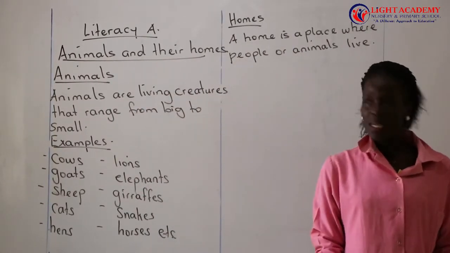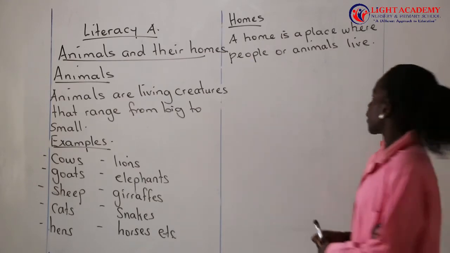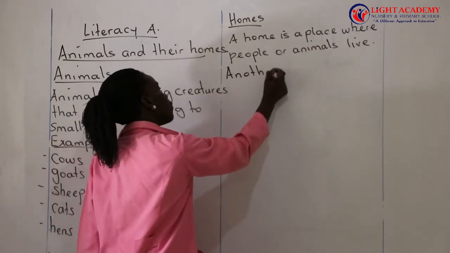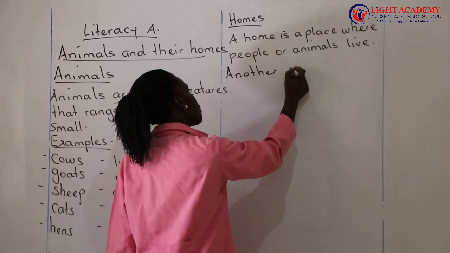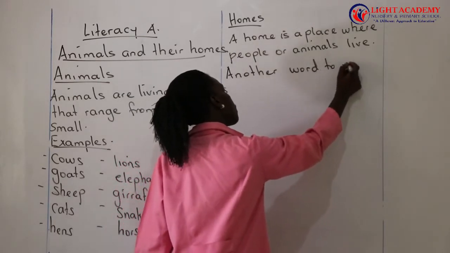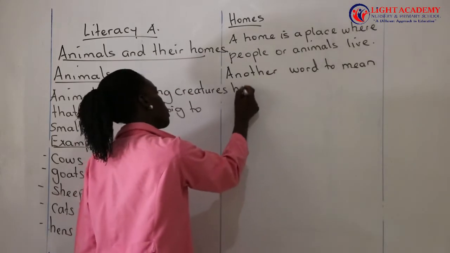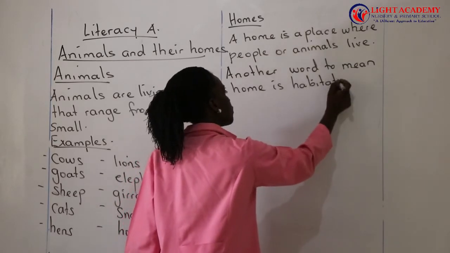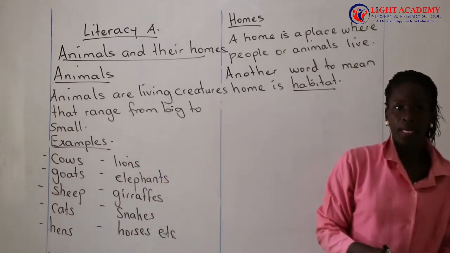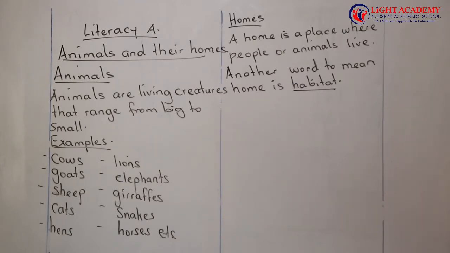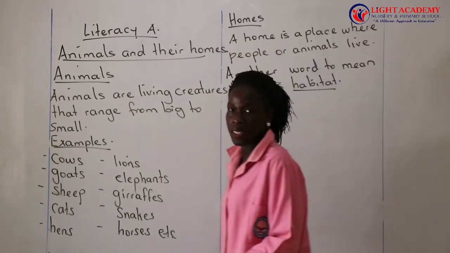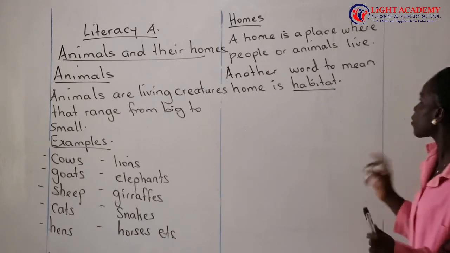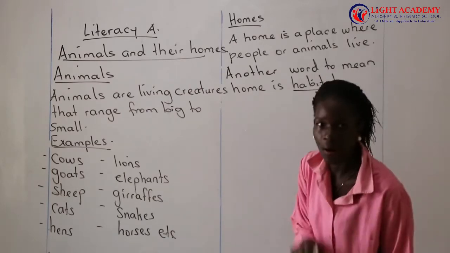Homes are very important. Another word you can use to mean home is the word habitat. A habitat is a home for animals, for people. Even plants have habitats. But today we're just looking specifically at animals and their homes.